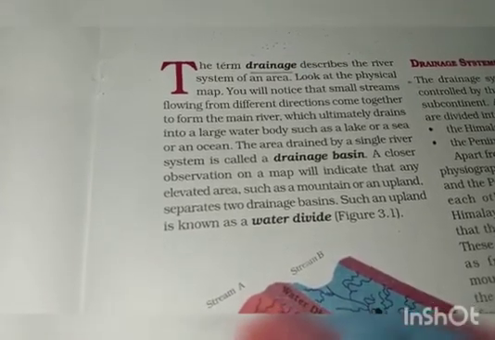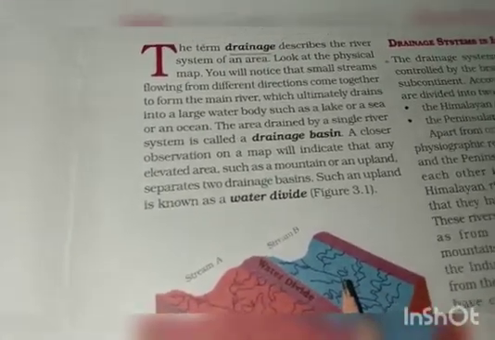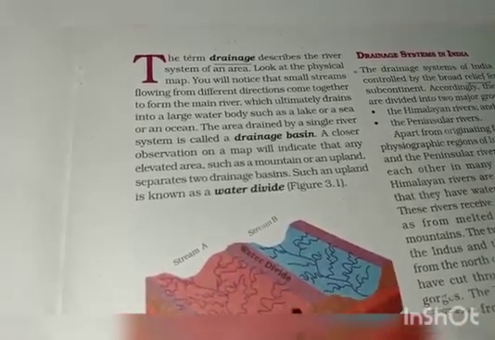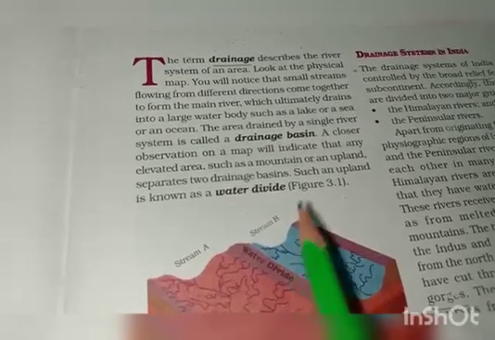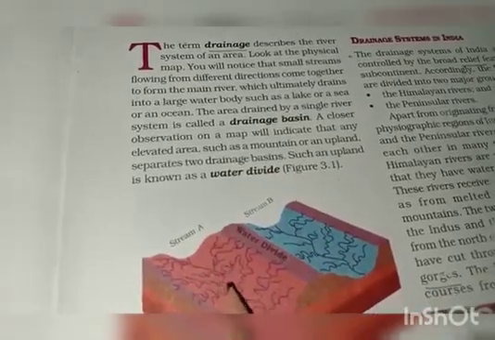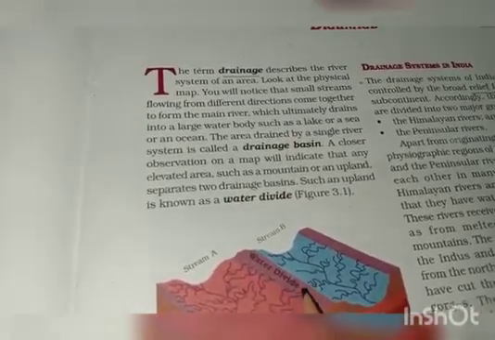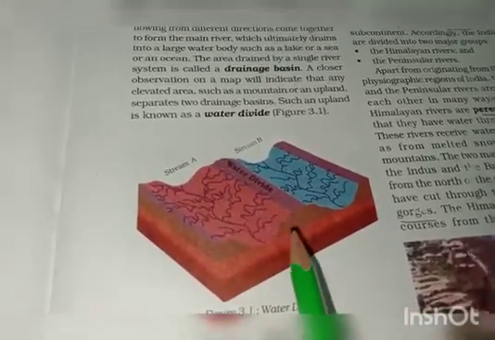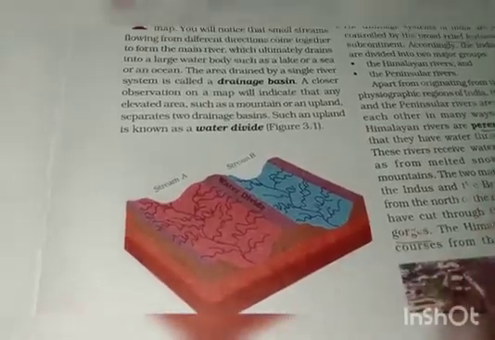A closer observation on a map will indicate that any elevated area, which is uplifted, such as a mountain or an upland, separates two drainage basins. Such an upland is known as a water divide. Have a look. This is termed as water divide.